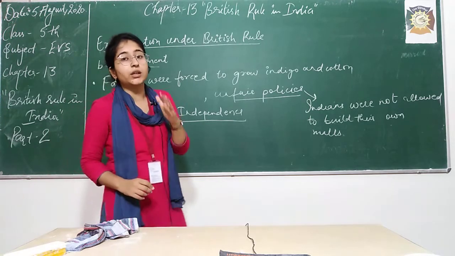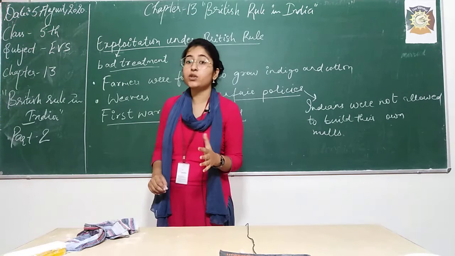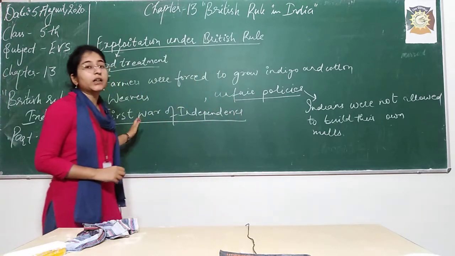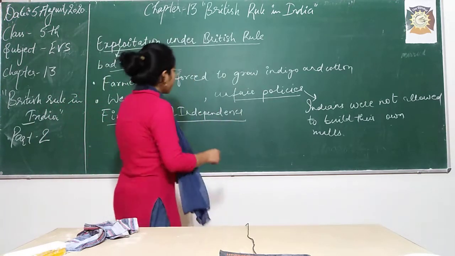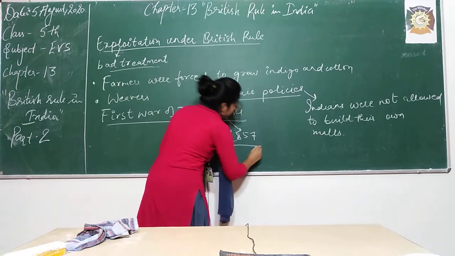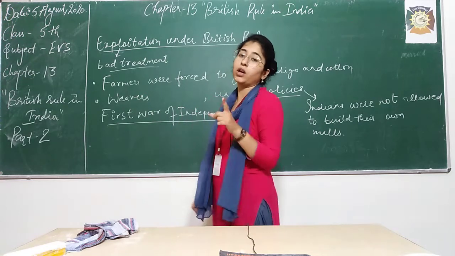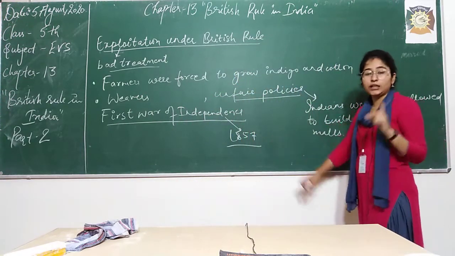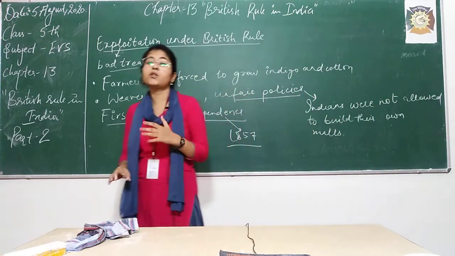After 100 years, right, the Battle of Plassey took place in 1757. So after 100 years of that, another revolt took place that was named the First War of Independence, right? It took place in 1857. You can see it is almost 100 years after the first war against Britishers, the Battle of Plassey. Now what was this war and who started it? This is very ironical.